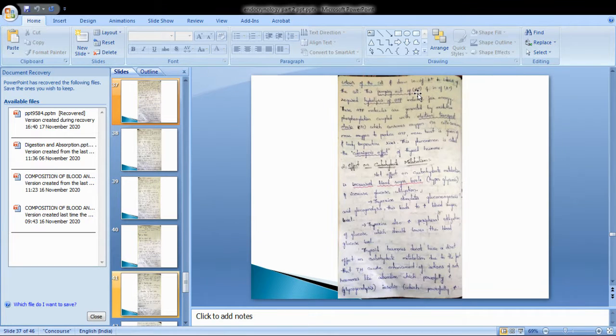Thyroid hormones do not have a direct effect on carbohydrate metabolism. Why?